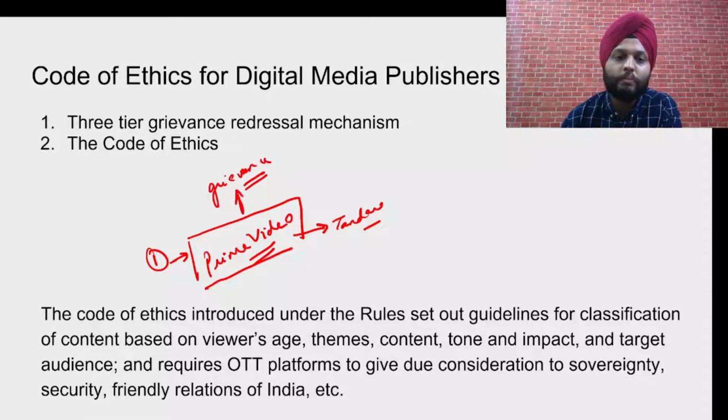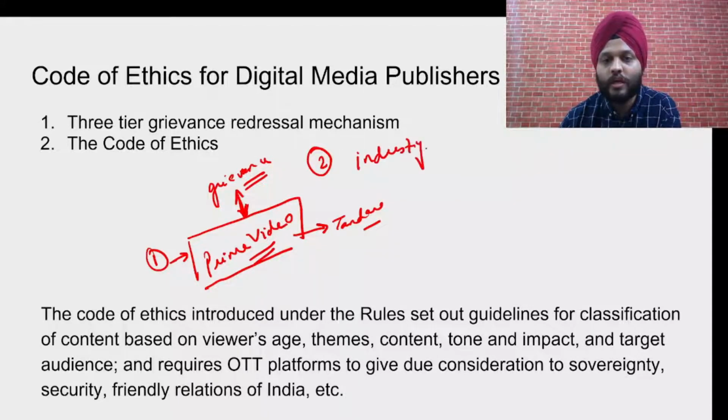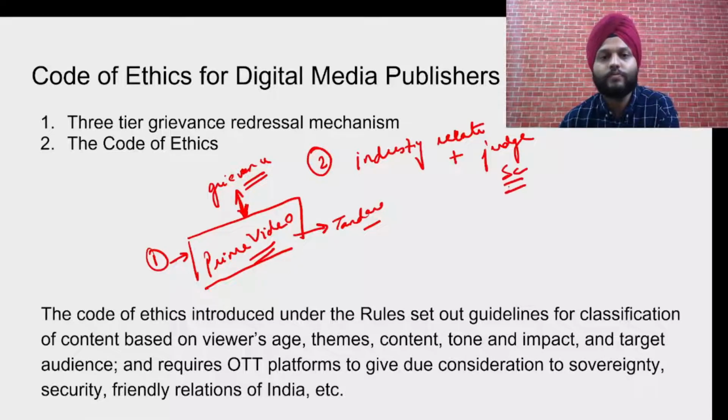So these two people would be engaged. So it would be done internally within the company itself. So this is the first level. The second tier we are talking about is vertical. Second tier is where industry-related experts will communicate. They will look into the matter, and this will also include a judge, maybe of the Supreme Court.